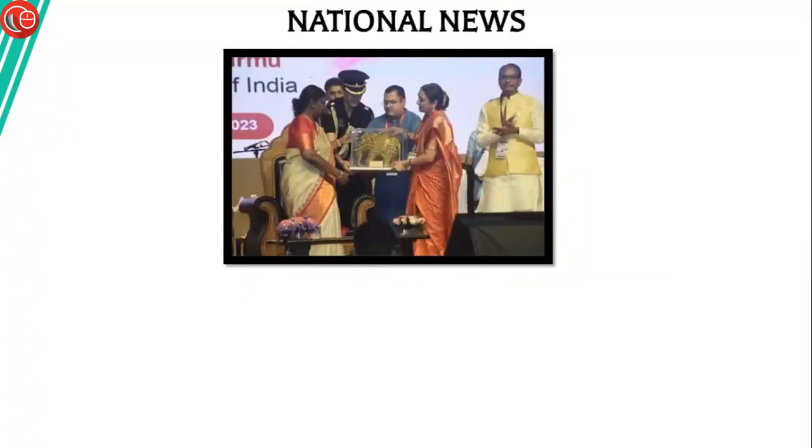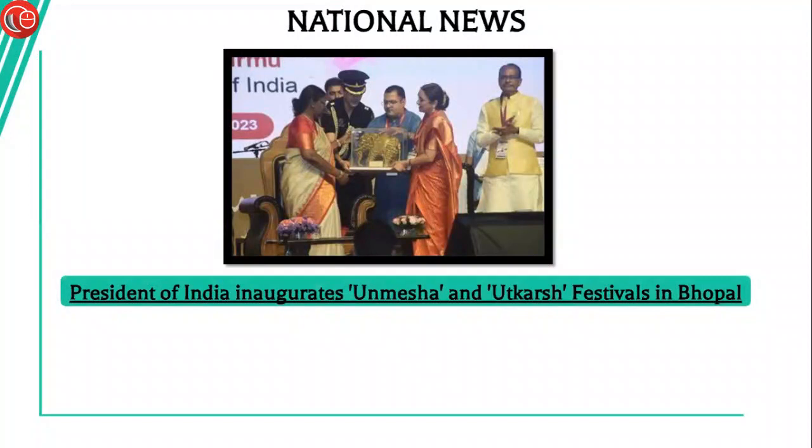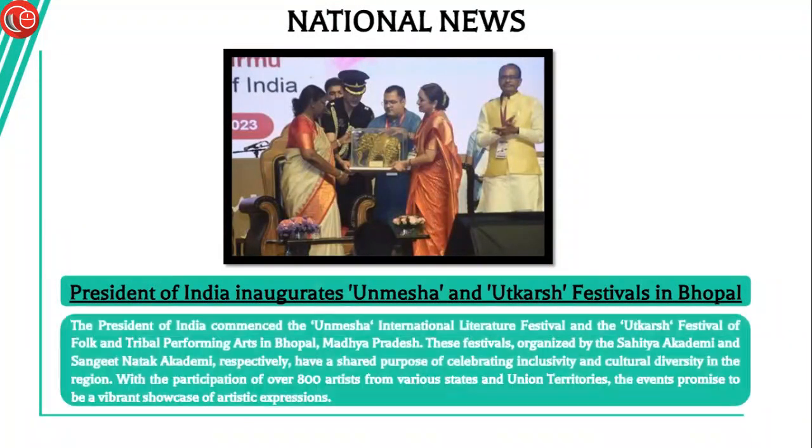The President of India has inaugurated the Unmesh and Utkarsh festivals in Bhopal. The President commenced the Unmesh International Literature Festival and the Utkarsh Festival of Folk and Tribal Performing Arts in Bhopal, Madhya Pradesh. These festivals, which are organized by the Sahitya Akademi and the Sangeet Natak Akademi respectively, share the purpose of celebrating inclusivity and the cultural diversity in the region.